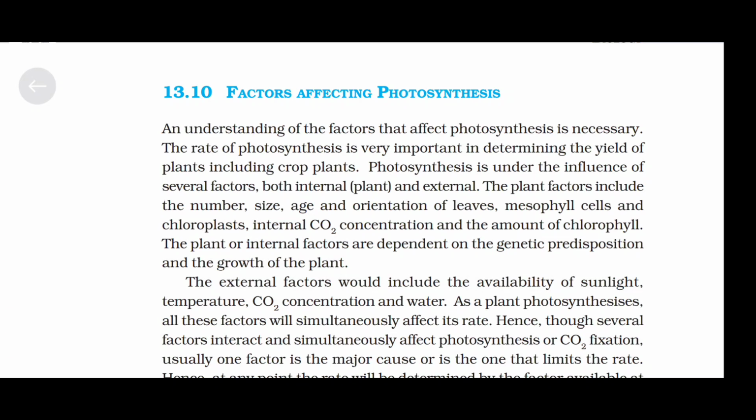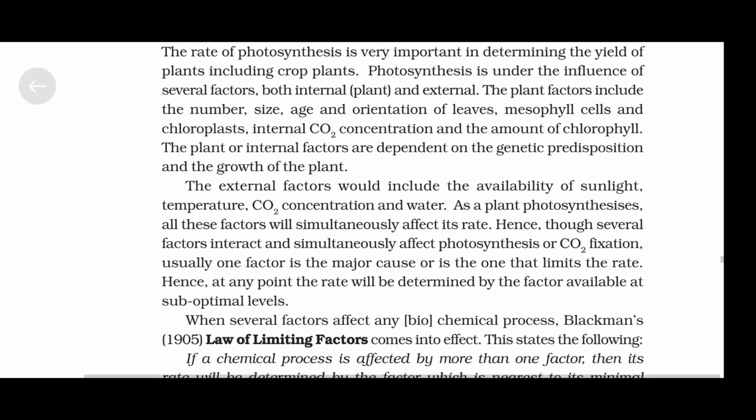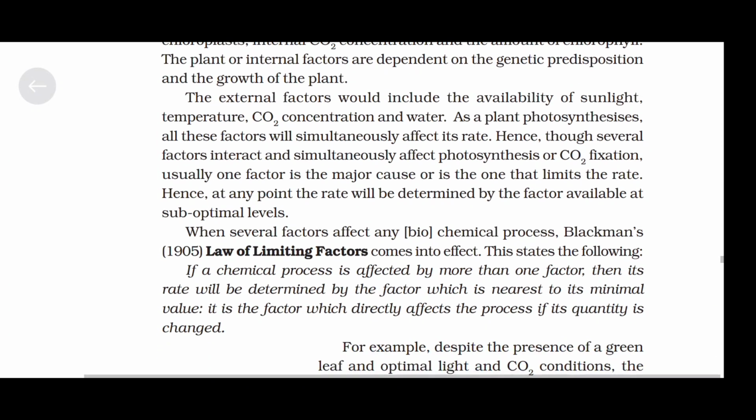The plant or internal factors are dependent on the genetic predisposition and the growth of the plant. The external factors would include the availability of sunlight, temperature, carbon dioxide concentration, and water. As a plant photosynthesizes, all these factors will simultaneously affect its rate.